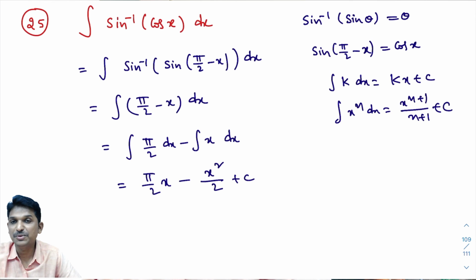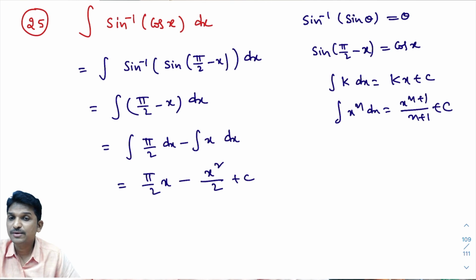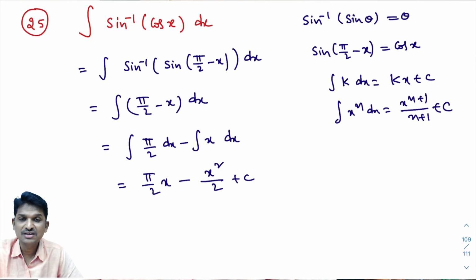This problem is completed, right? I hope you are understanding these problems. In case you feel I am doing these problems a little faster, please comment below so that I'll slow down and explain. As we are in model number 4 and doing exercise 7.3 problems, you must understand what I am doing now. If you are not understanding, you need to go back and check all model 1, model 2, model 3 problems.